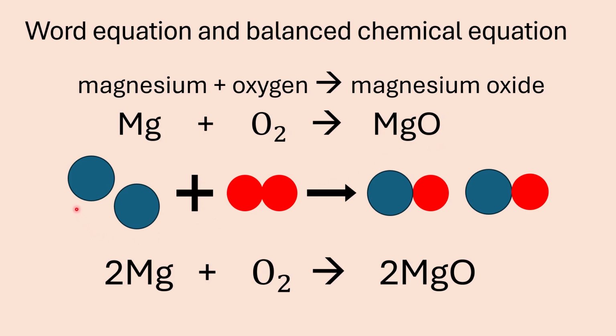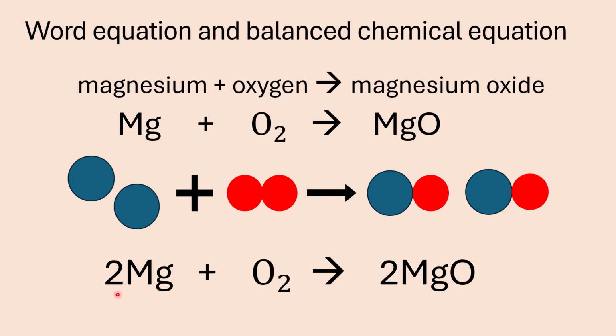And then after you have balanced it, you must have the same number of atoms on the left as on the right. So here you can see you have 2 magnesium atoms on the left and you have 2 magnesium atoms on the right. And the same with the oxygen. You start out with 2 oxygen atoms on the left, and then also there should be 2 oxygen atoms on the right.